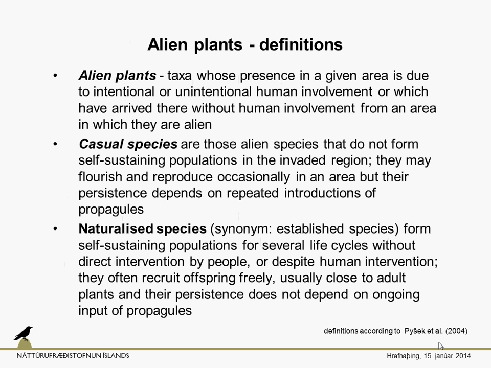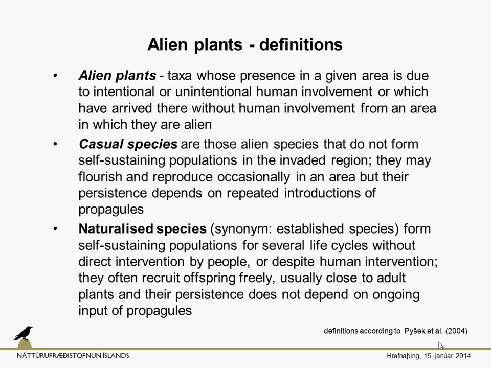Well, to start with, we will start with some very basic definitions. I think it's rather easy to understand that in every area we have some plants that are indigenous, so they are native to this area. They just evolved in this area or came here without human involvement. And there are also some alien taxa, in this case alien plants, and we define them as species whose presence in a given area is due to either intentional or unintentional human involvement.